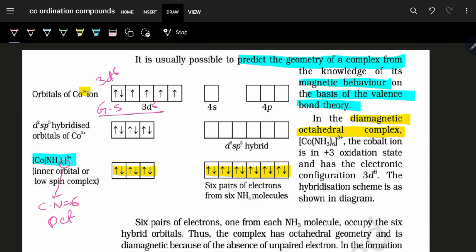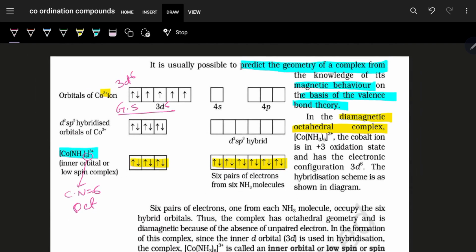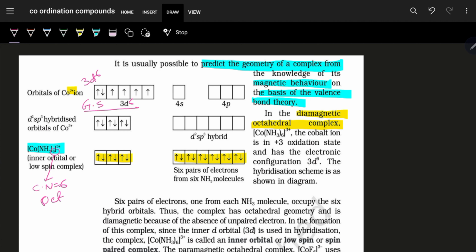Now when the ligands are approaching, the 6 pairs of electrons, whichever we are seeing, one from each NH3 molecule. Why? Because there are 6 NH3 molecules. They occupy the 6 hybrid orbitals. Now, where are these hybrid orbitals?